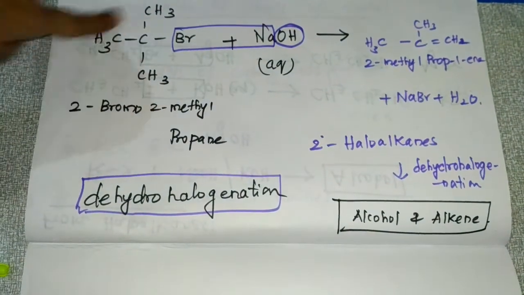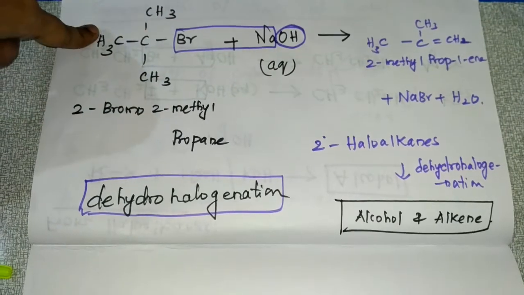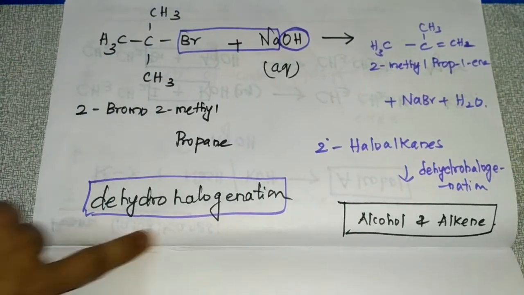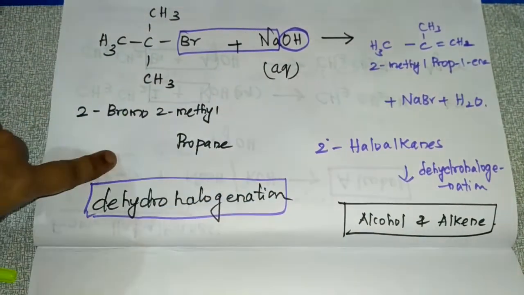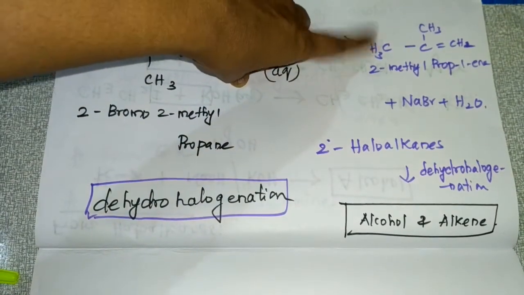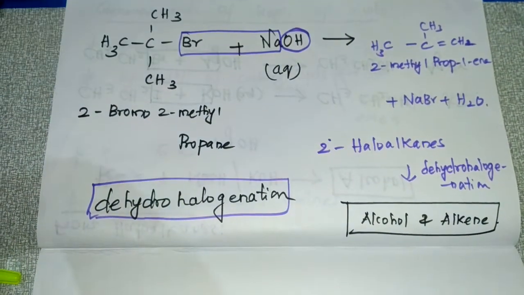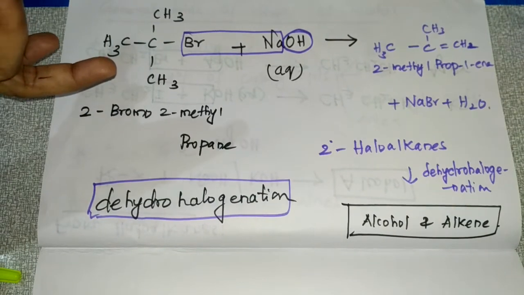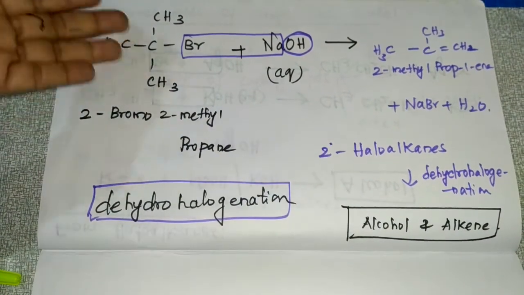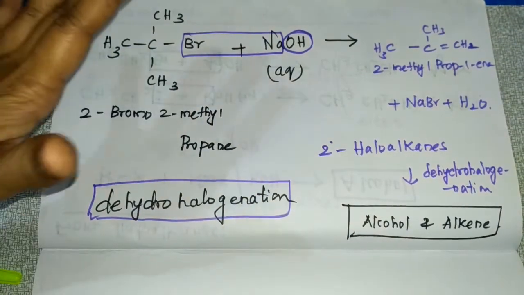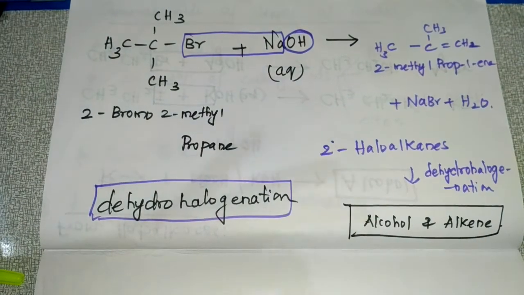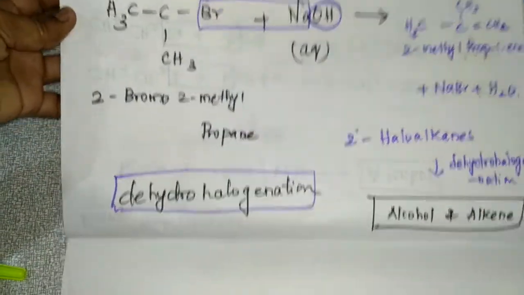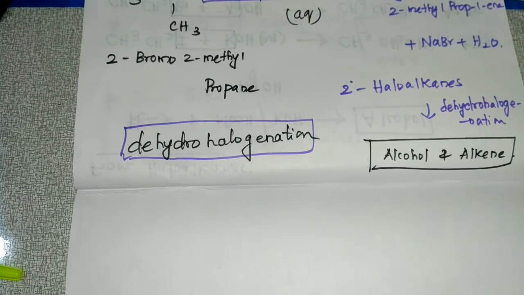If you are taking tertiary haloalkanes, this also will undergo dehydrohalogenation and the product formed will be alkene. If you keep all these points in your mind, you can write the conversions or reactions easily. Okay, so this is the first method of preparation.